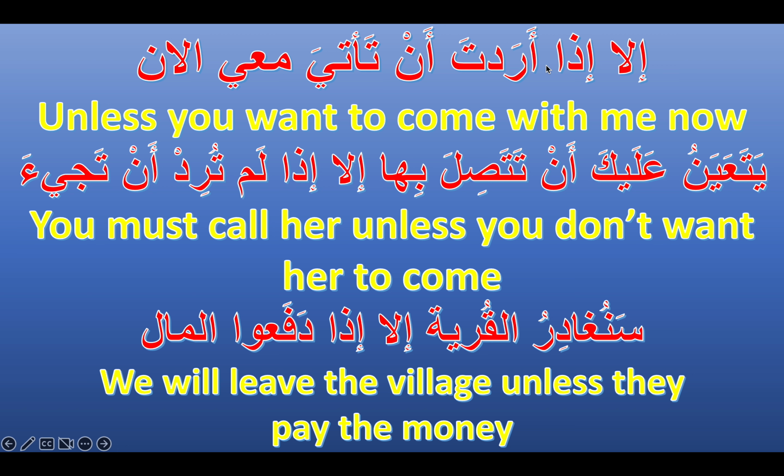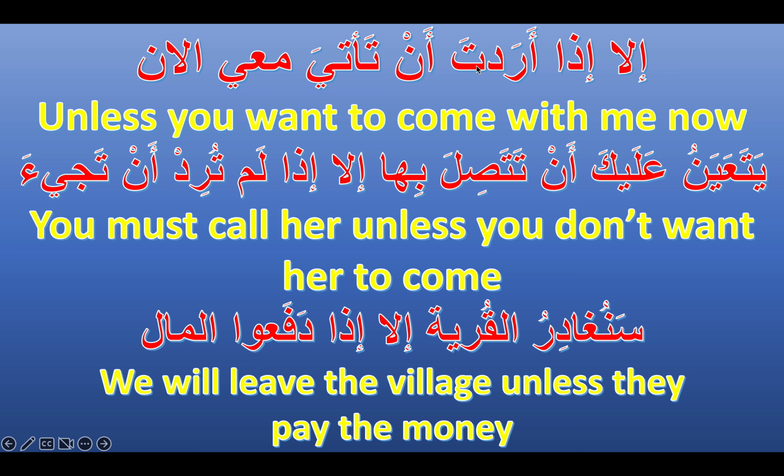إلا إذا أردت أن تأتي معي الآن. Unless you want to come with me now. So let's analyze this. We have إلا إذا, which means unless. And then, as I said, after إذا, the verb has to be in the past, even though we're talking about the present. So أراد is to want.